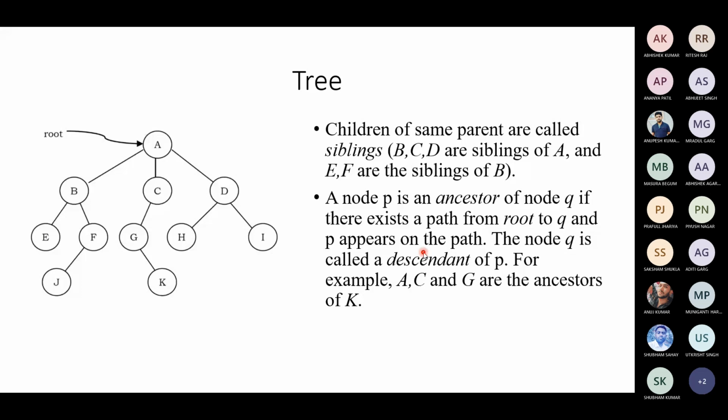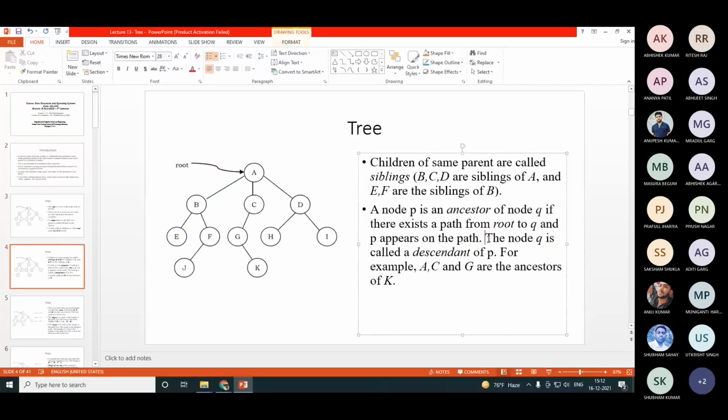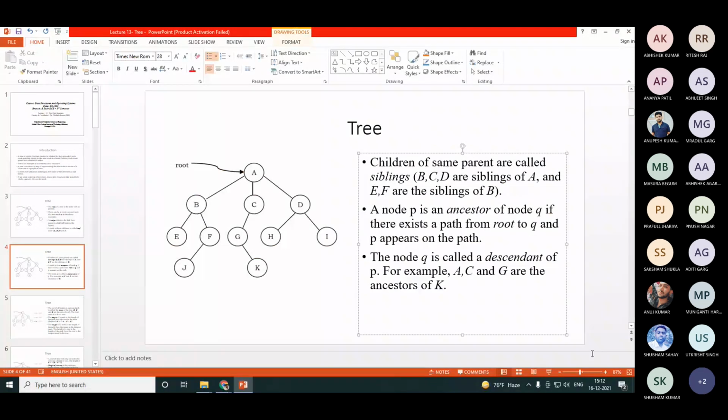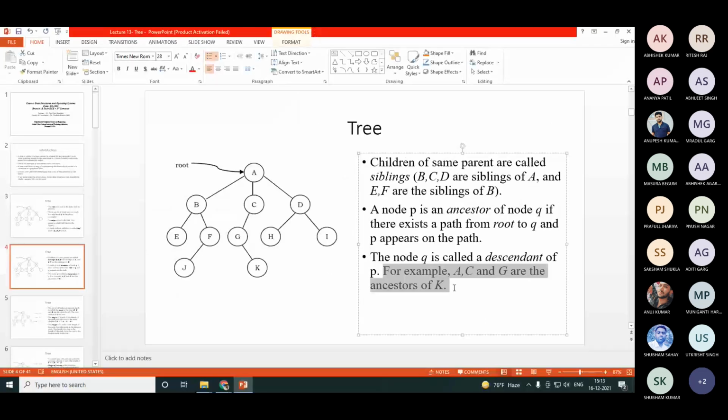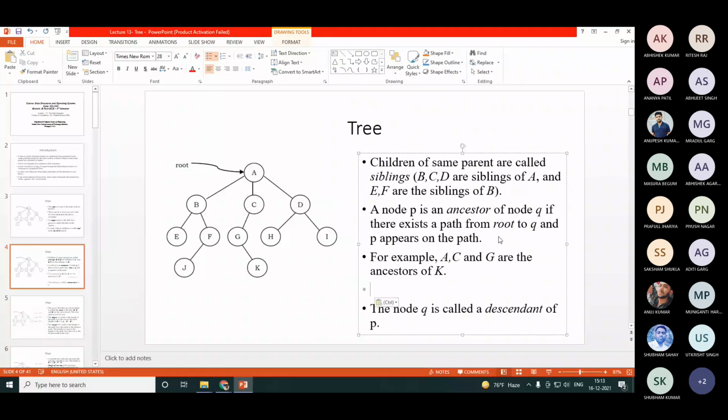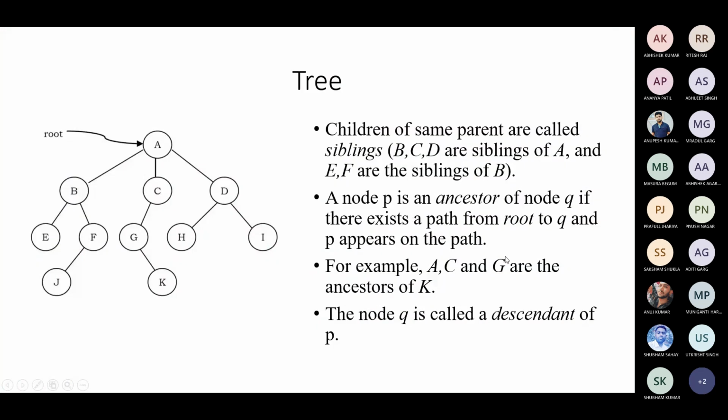Now see, a node P is an ancestor of a node Q if there exists a path from the root to Q and P appears on the path. What does that mean?